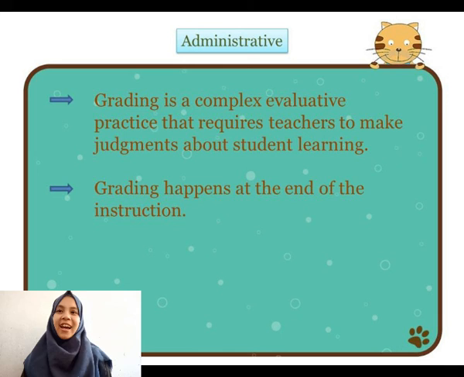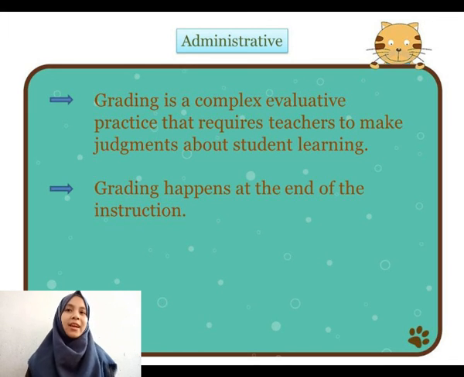So, understanding the different purposes for assessment is the most important first step in making informed assessment decisions. The purpose of our assessment influences the frequency and timing of our assessment, the method we use, and how an assessment is carried out.